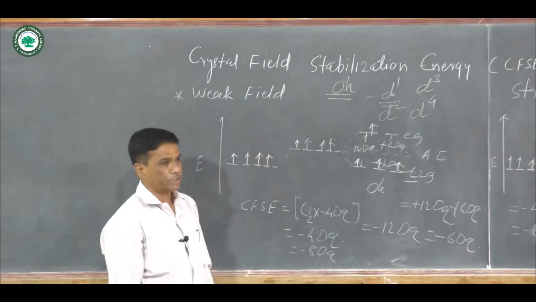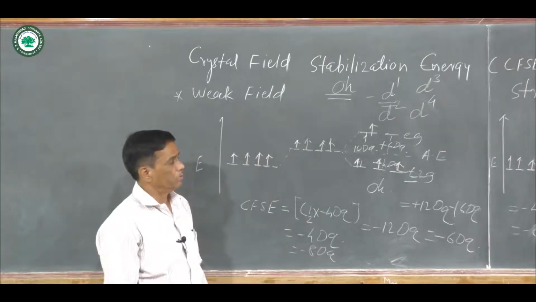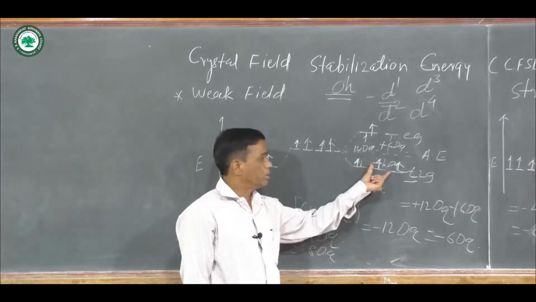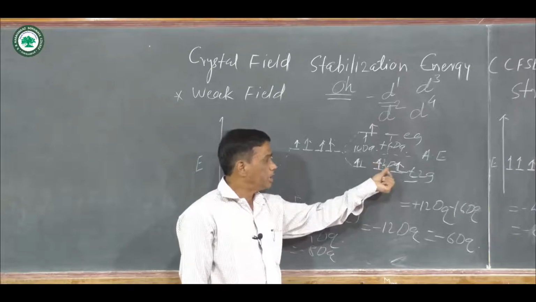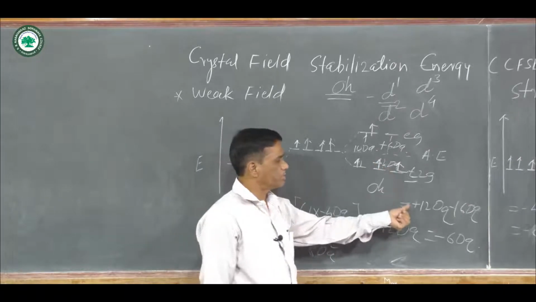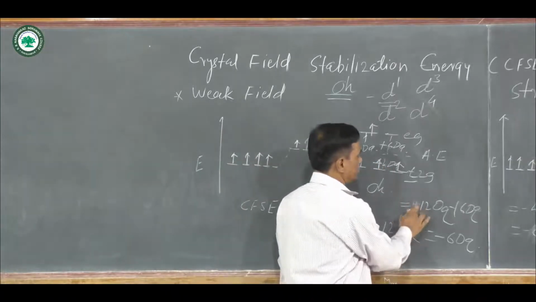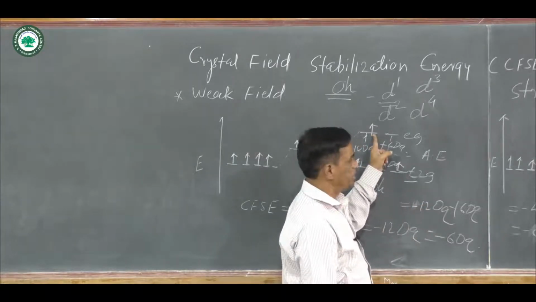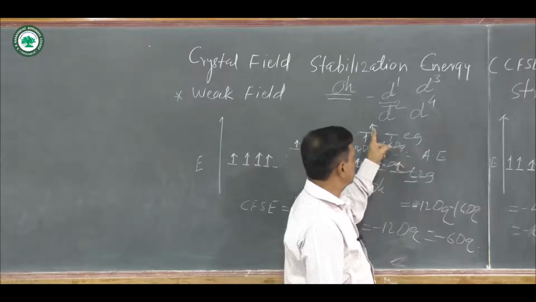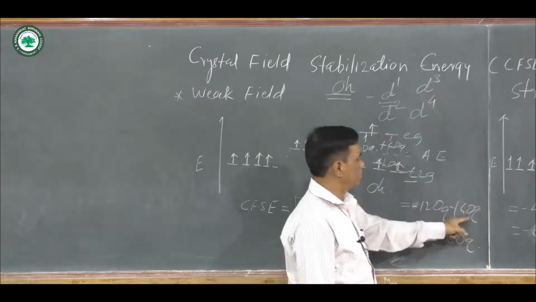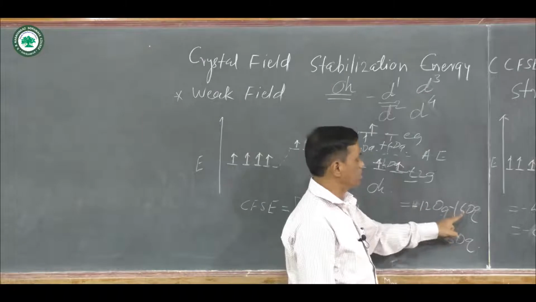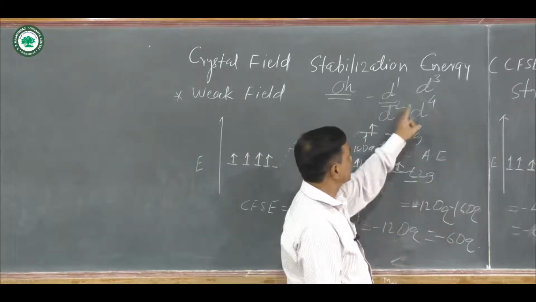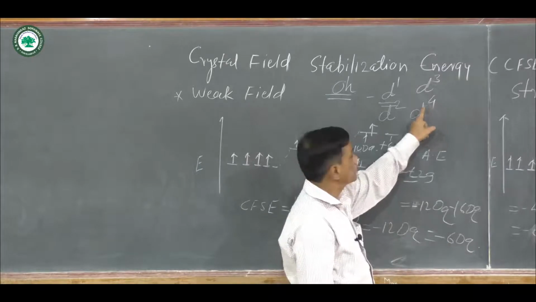Crystal field stabilization energy is equal to the number of electrons present in t2g orbitals. There are 3 electrons: 3 multiplied by minus 4 Dq is equal to minus 12 Dq. For the number of electrons present in each eg orbital, 6 Dq multiplied by 1 is equal to plus 6 Dq. Minus 12 Dq plus 6 Dq is equal to minus 6 Dq.